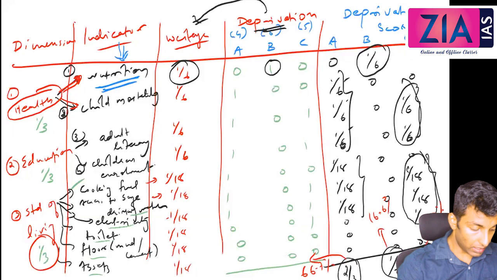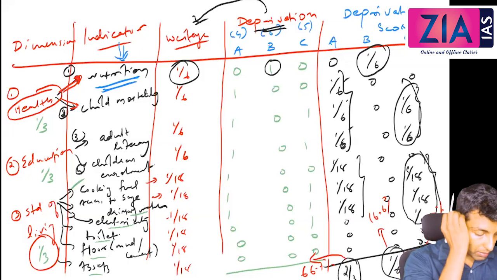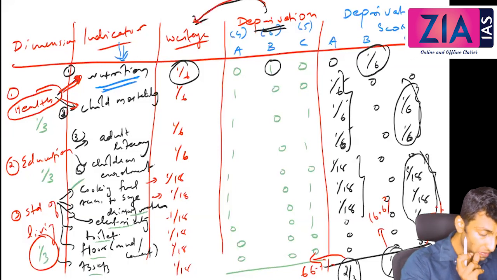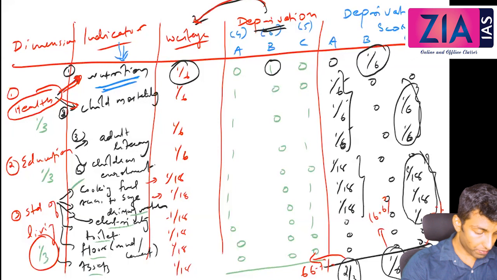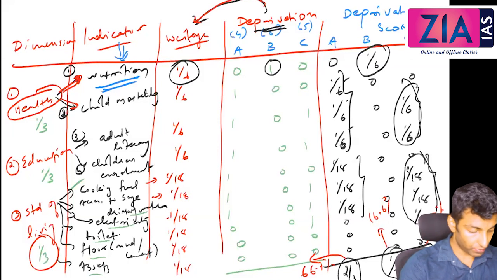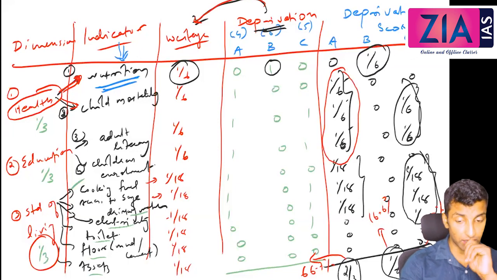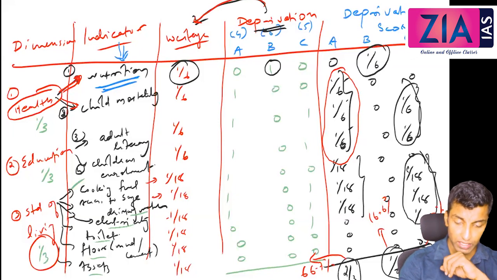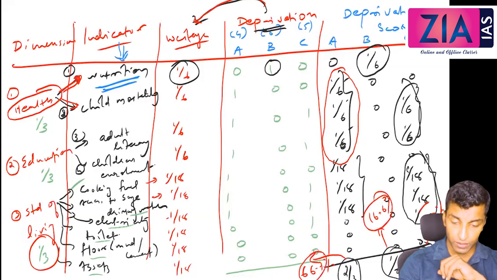Okay. Now, I hope you understood that deprivation score is nothing but deprivation into weightage. So that we have calculated. Right? 1 by 6 divided by 1 by 6, 1 by 6, 1 by 6, that is actually 3 by 6. It is correct only, no problem, no? The values are correct? 66.7, these values are correct, no?